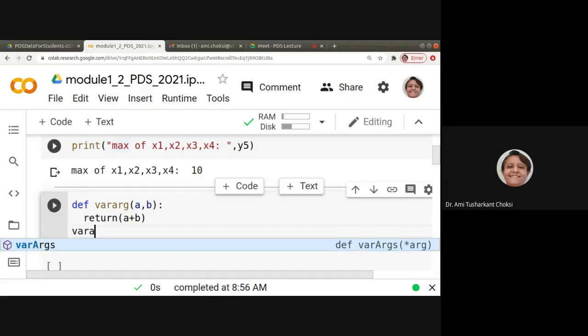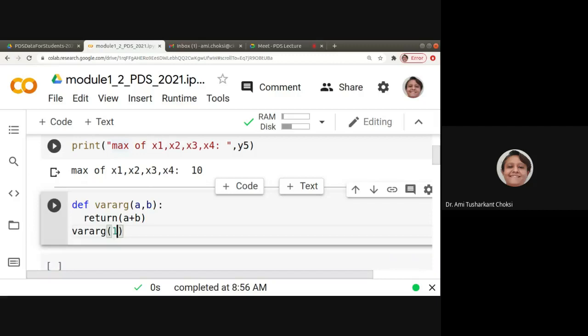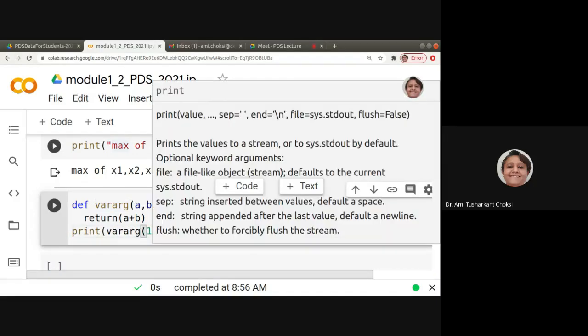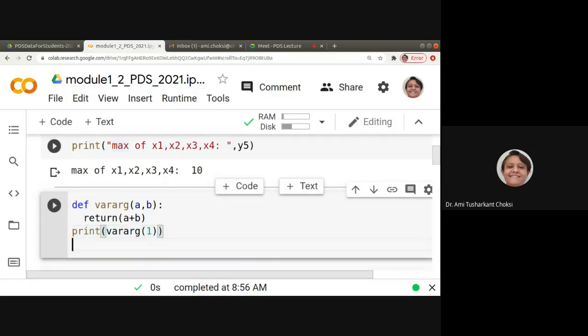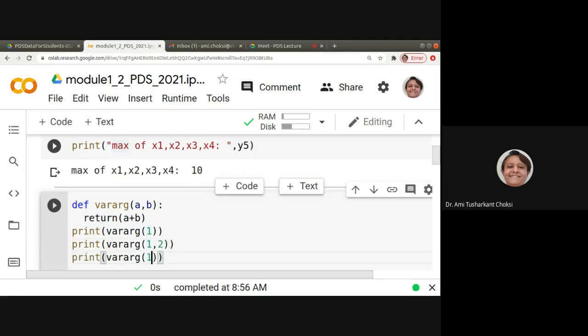Variable arg, and we are passing, say, 1. We want to print the output, so let us say we are calling it inside the print. Here, variable arg with 1, then variable arg with 1, 2. Then we can say variable arg with 1, 2, and 3, right?